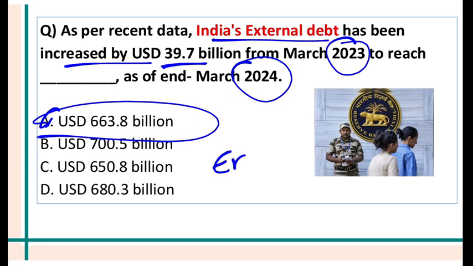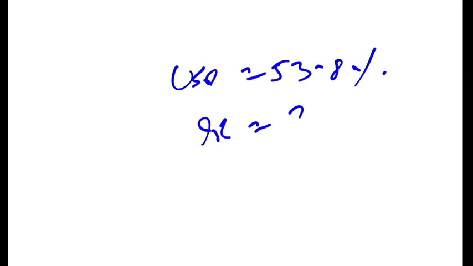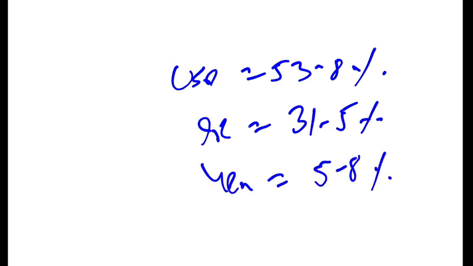Now, what was the external debt to GDP ratio of India? 18.7%. Right? Now, most of India's external debt is in dollars. It is in US dollar, 53.8%. Second is Indian rupees, which is 31.5%, and third highest is in yen, 5.8%.